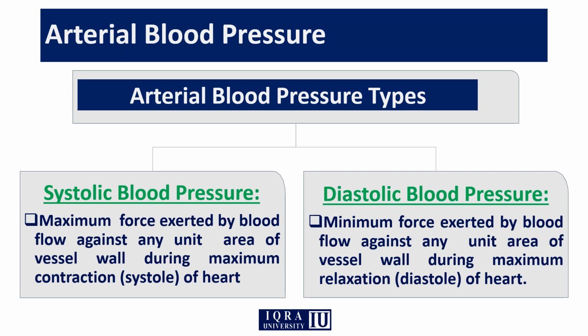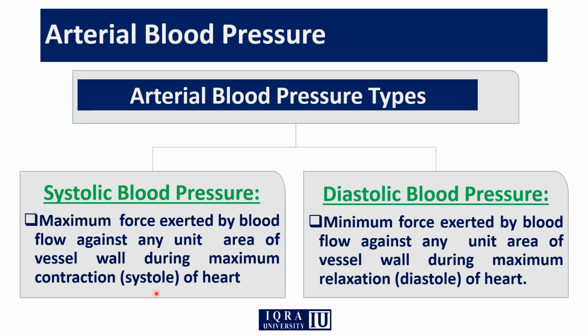There are basically two types of blood pressure. The first one is the systolic blood pressure. The second one is the diastolic blood pressure. The word systolic comes from systole. Systole means contraction of the heart. So this is the blood pressure at the time of contraction of the heart.